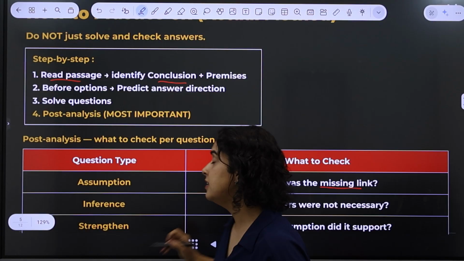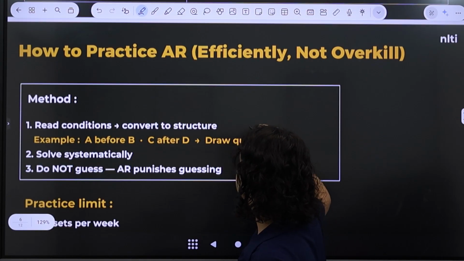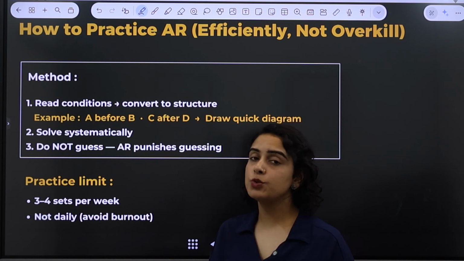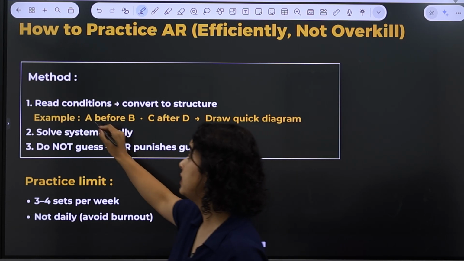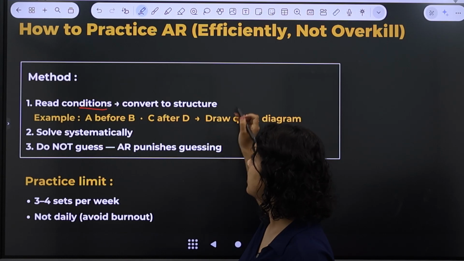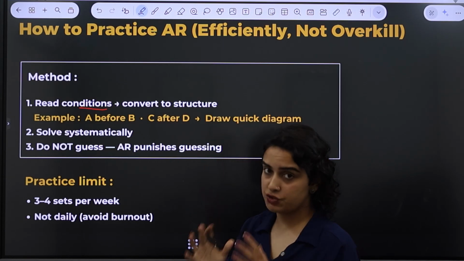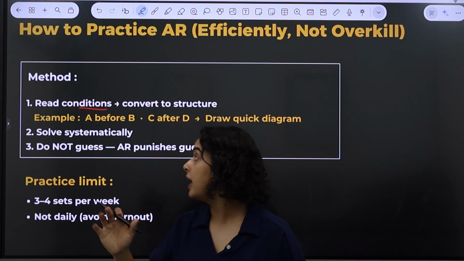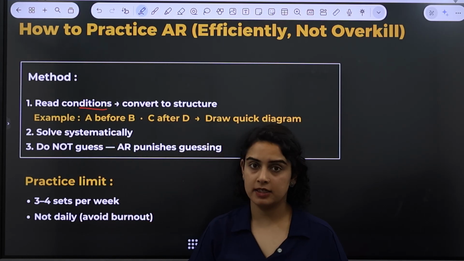Further, let us understand how you have to practice the analytical reasoning section efficiently. The rules are really simple. First of all, read the conditions carefully and try to convert them into a structure. And then solve the question applying the conditions systematically.